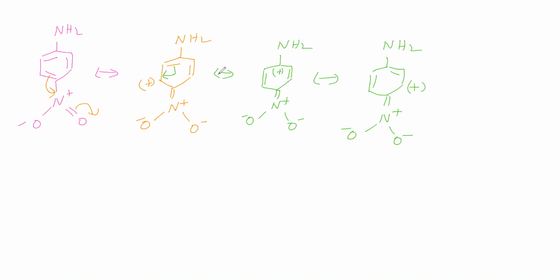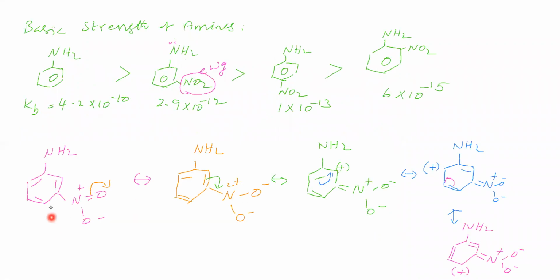In para-nitroaniline, resonance structures you see, at this carbon you see, positive charge is there. This amino group nitrogen is attached to this carbon. This carbon is having positive charge. Okay, in para-nitroaniline, so amino group nitrogen is attached to this carbon. This carbon is having positive charge in one of the resonance structures. So next we will see meta-nitroaniline. In the meta-nitroaniline, this amino group nitrogen attached to this carbon.